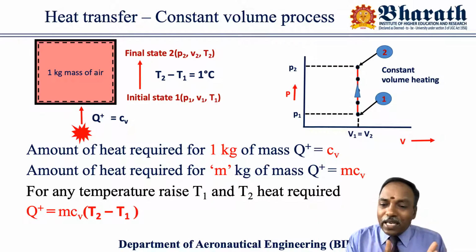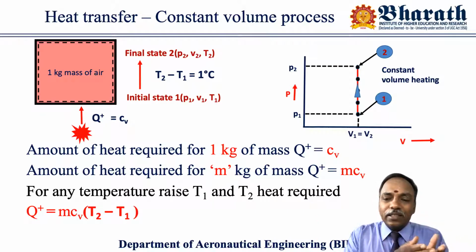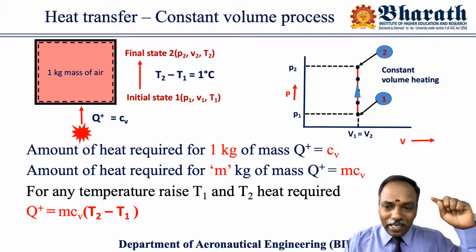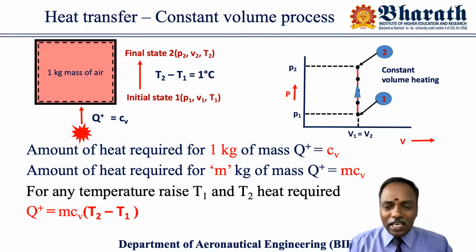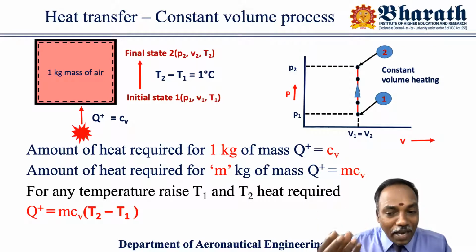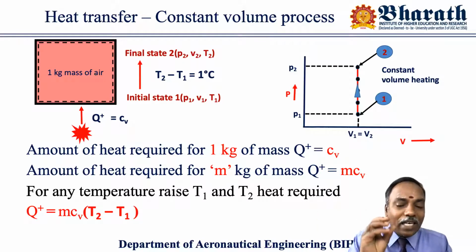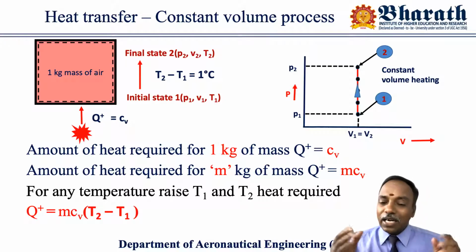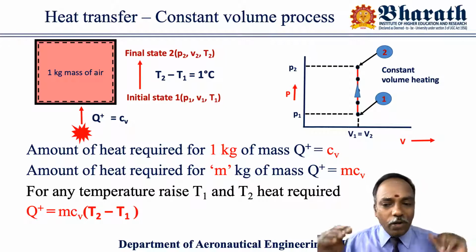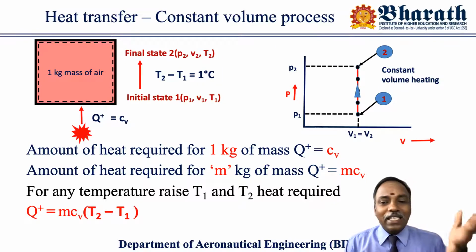What is the amount of heat I supplied for that? Mass is 1 kg, one criterion satisfied. Temperature rise 1 degree centigrade, second criterion satisfied. During this heating process there is no change in volume, third criterion satisfied. If I come to know the quantity of that Q plus, the quantity of heat supplied, then that's your specific heat at constant volume, that's nothing but CV.